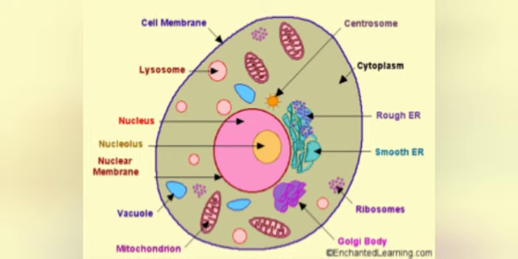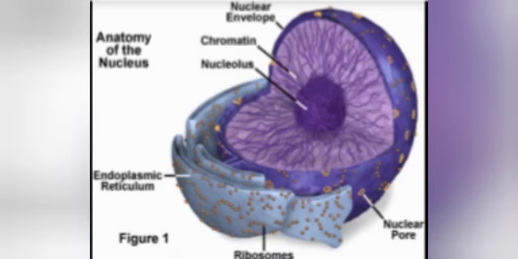Centrosome, the centrioles that play a major role in cell division are seen in the centrosome. Cell division helps centrosome. Lysosome contains the digestive enzymes that are required for the destruction of foreign substances entering the cell.